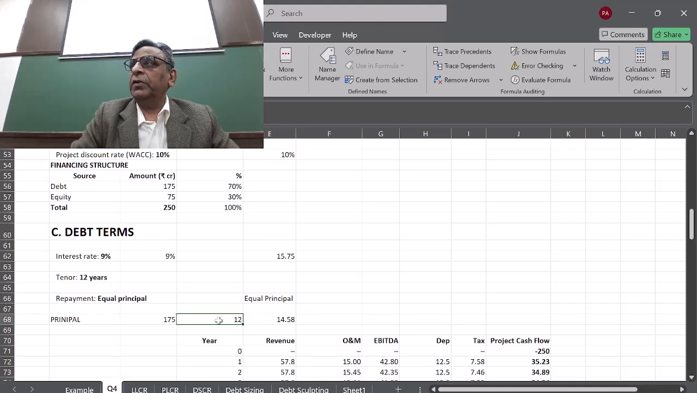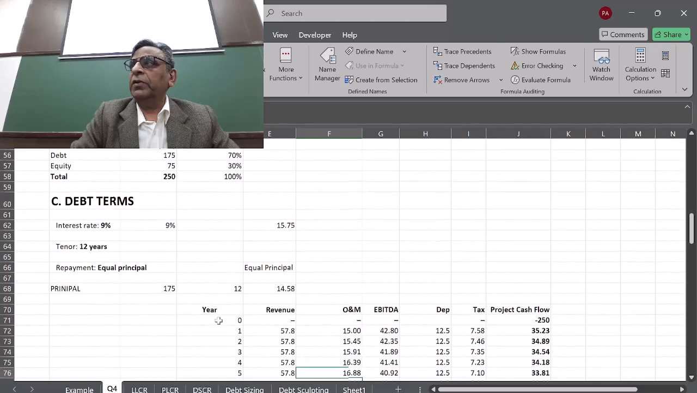If you miss a formula, you will not get a link, and your question can go wrong. So make sure all the linkages are there, or link straight away to this rather than making another entry here. You should have kept it here and linked it here, and divided this by 12, and you'll get the answer here.